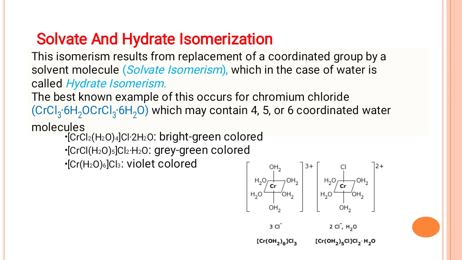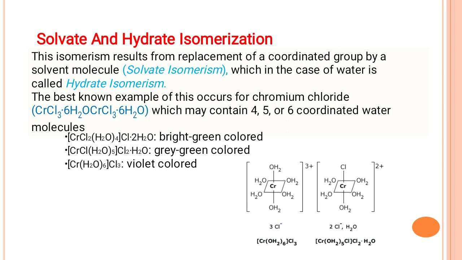So even if you keep changing the number of water molecules inside the coordination sphere, as in the first example where 4 water molecules are there, it gives a major difference in their properties. The first one exhibits a bright green color, the second shows a gray green color, and the third shows a violet color. So if you keep changing the number of water molecules, their properties change.